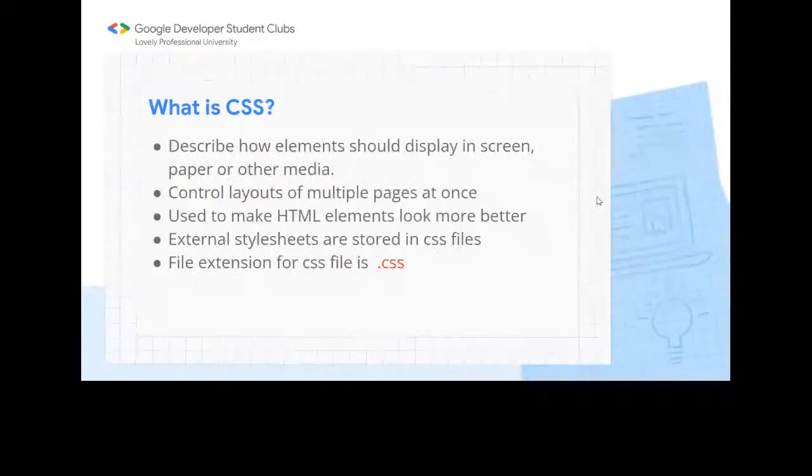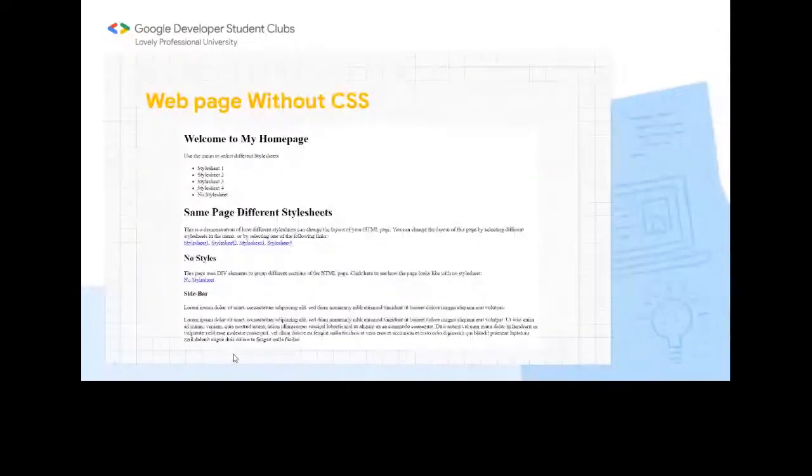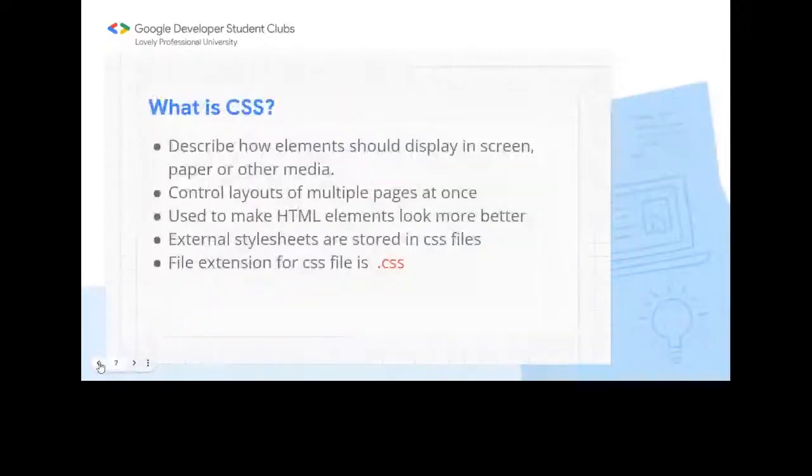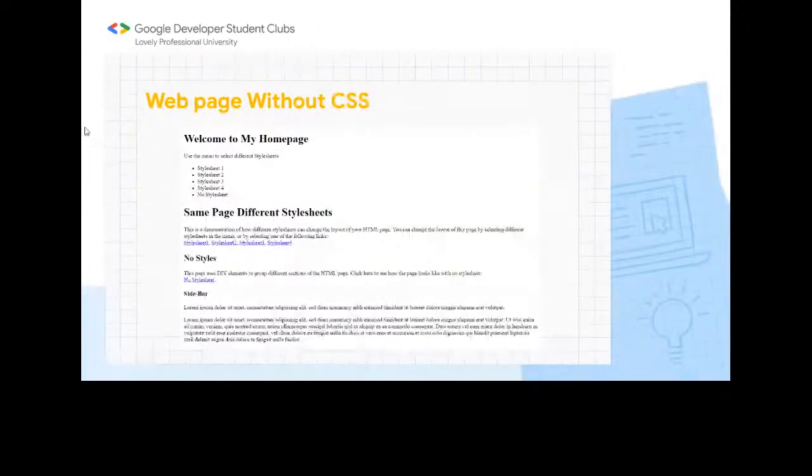It is used to make HTML look better, as we know. So this is the web page without CSS. Suresh, can you please move forward? Yeah, this is a page without CSS. You are seeing the page without CSS and it is not attractive. Can you say this is my portfolio website? Will you make your portfolio website just with HTML? No, you have to make this attractive. So for that you have to apply CSS.